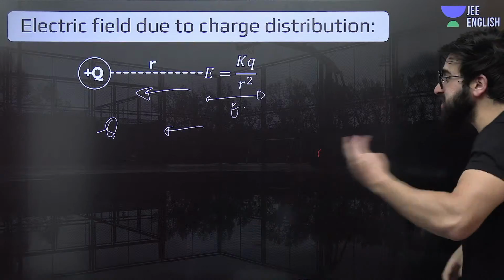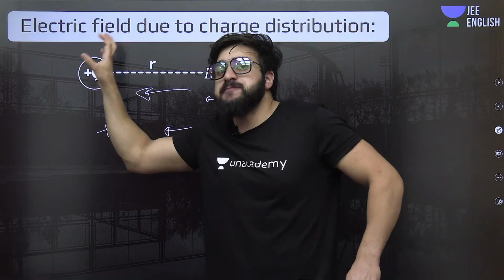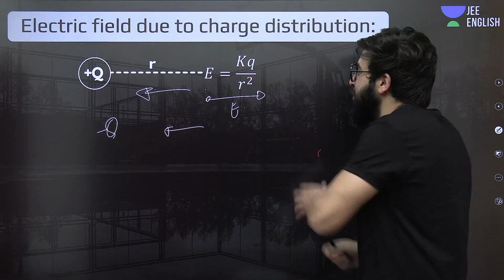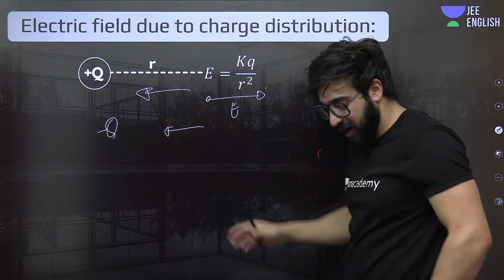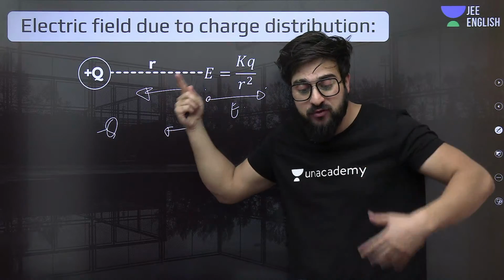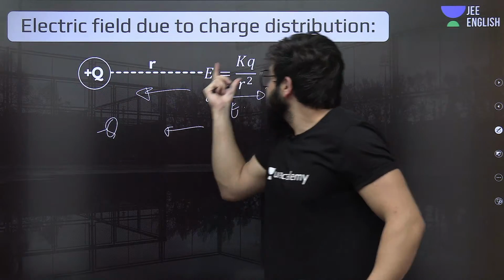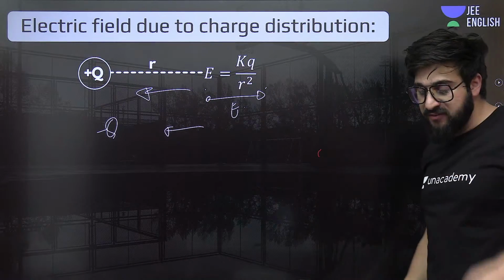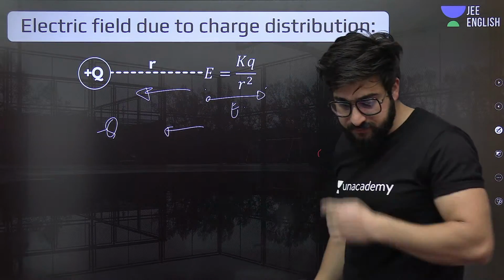See, previously what was the case? There was a point charge plus Q. Because of this point charge, the electric field at this point was KQ upon R square, where R was the distance between the charge and the point where we are supposed to find the electric field, and Q was the charge.